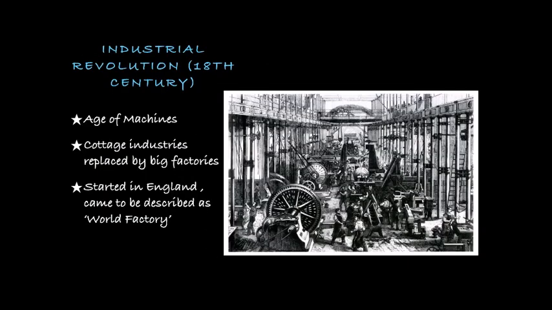Industrial Revolution, 18th century. In the 18th century, due to a number of technological innovations, manufacturing processes changed in Europe. Industrial Revolution started in England and then spread in other parts of the West. In this age of machines, cottage industries were replaced by big factories and handloom or handmade production methods were replaced by machines. Railways and steamer became the mode of transportation. England was described as world factory.